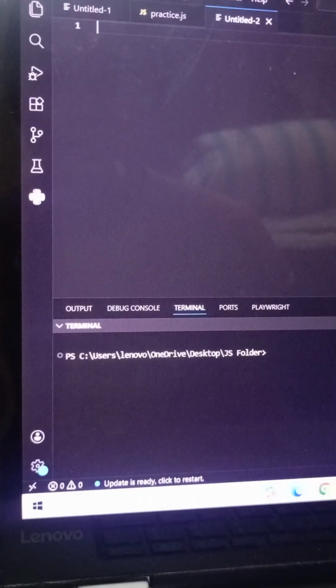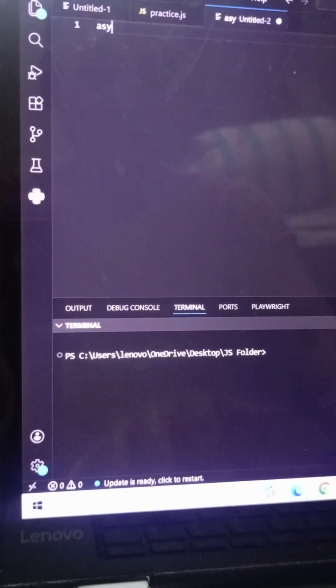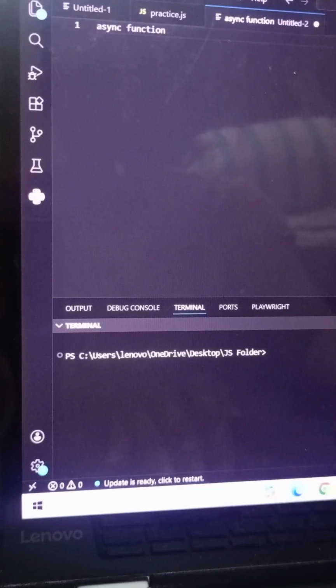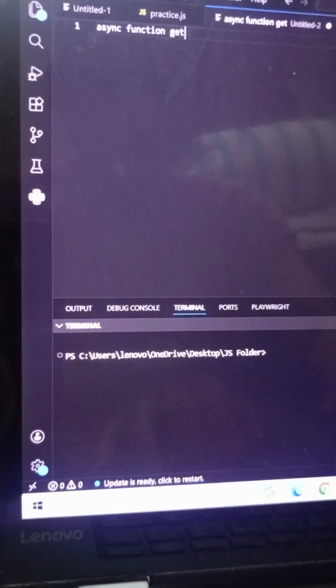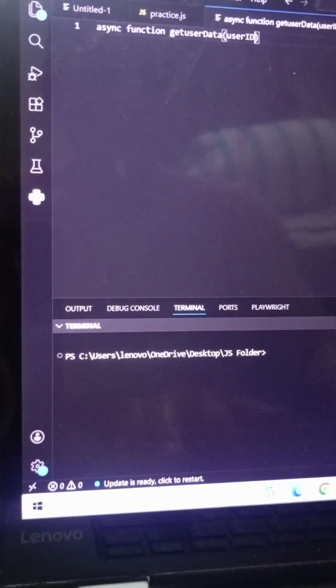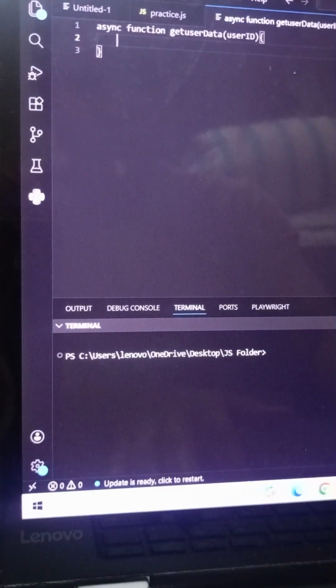Okay, let's see our example of async functions, await and promises together. I'm going to implement the example now. So first of all, the async function. The function is going to run from here, with user id, or let's say data, inside. Now we are going to use try catch.